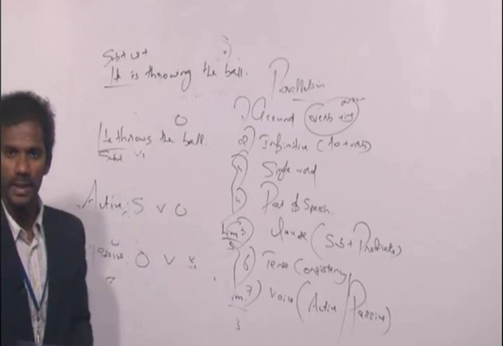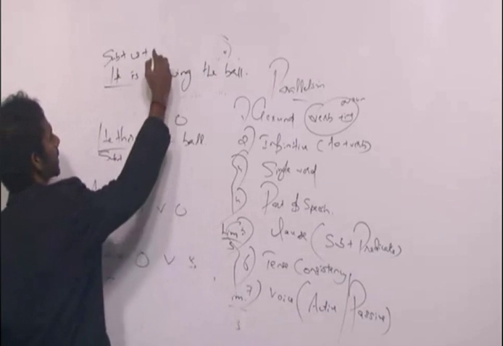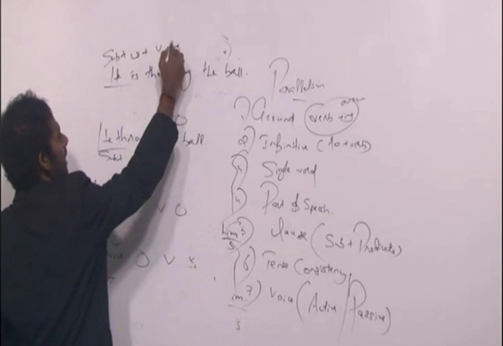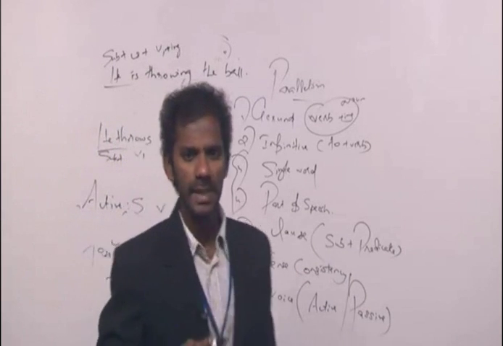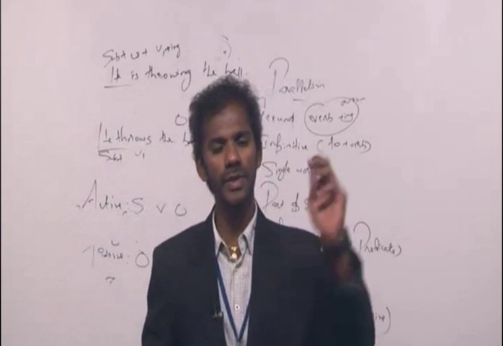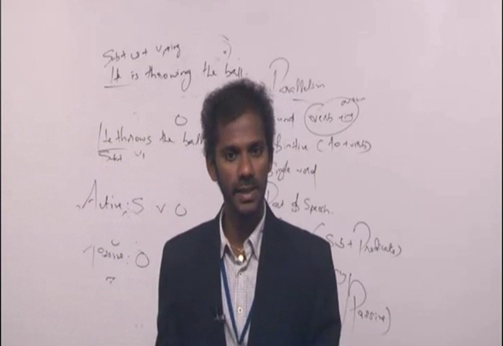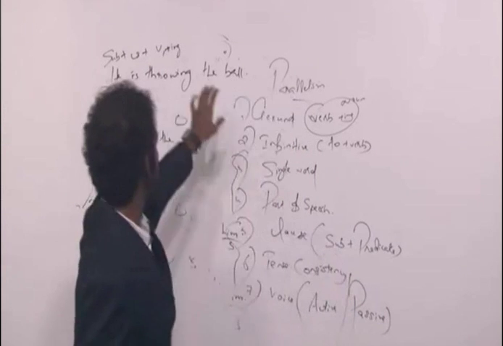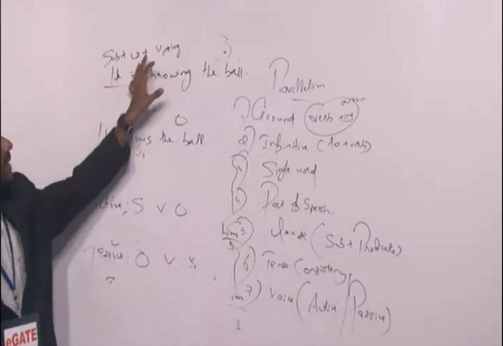Plus, throwing is V1 plus ing. So this sentence is in the order subject plus is plus V1 plus ing. Subject plus is plus V1 plus ing is a rule of which category? That is the structure of present continuous tense. So this sentence is in the present continuous tense because it is in the order subject plus is plus V1 plus ing.